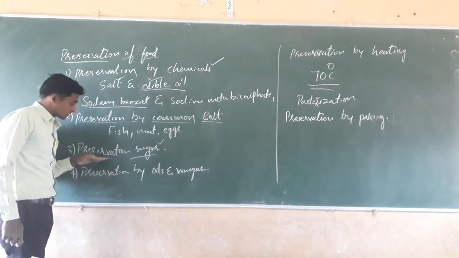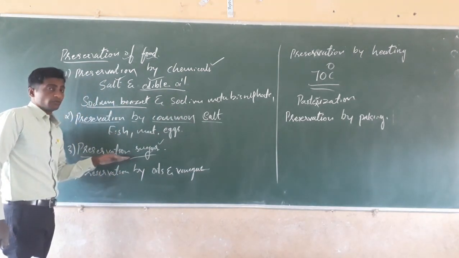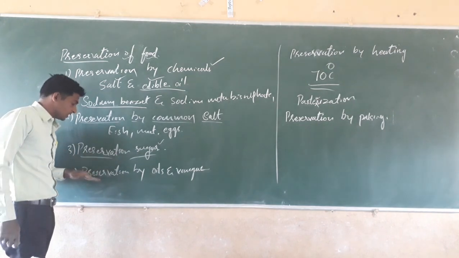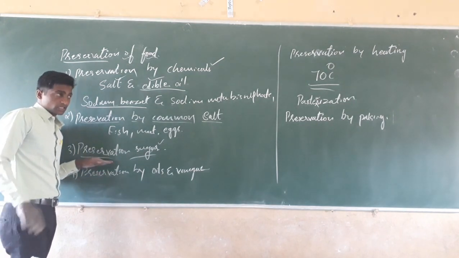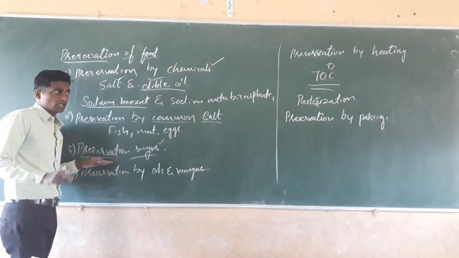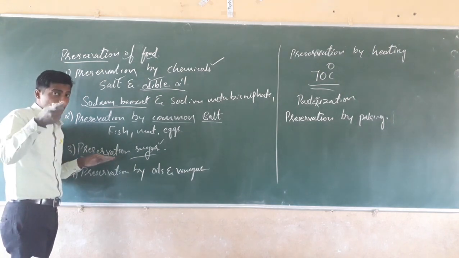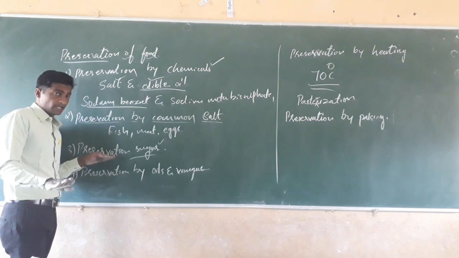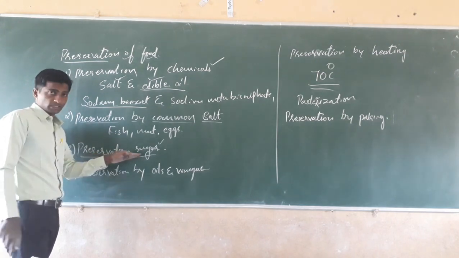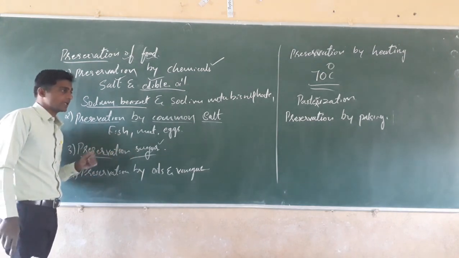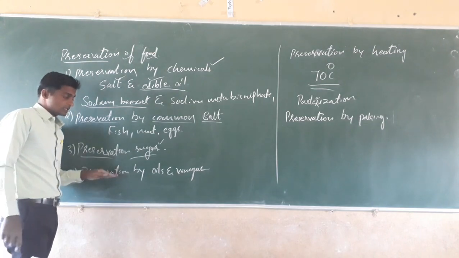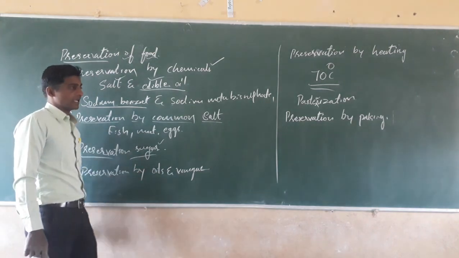Next, dear students, the preservation of food with the help of sugar. Sugar reduces the moisture level; if the moisture level increases, the food may spoil. To prevent spoilage, sugar is added to food materials. Next, in some food materials like fruits, oils and vinegars are added.